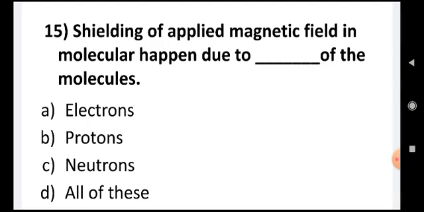Shielding of applied magnetic field in NMR happens due to the dash of the molecules. Electrons, protons, neutrons, all of this. The shielding is caused by electrons. When you apply the magnetic field, the molecules experience the magnetic field, but the outer electrons in an atom or a molecule will shield the magnetic field to a smaller extent.